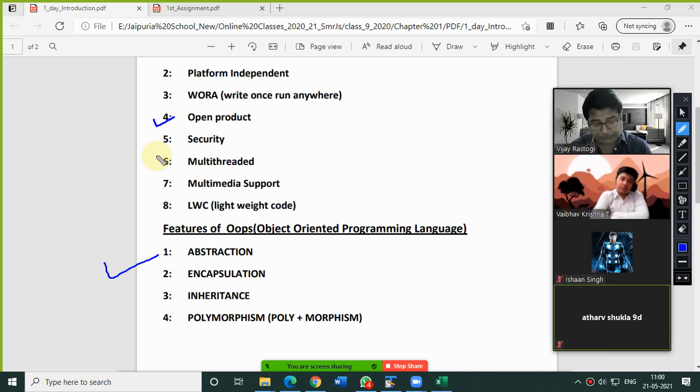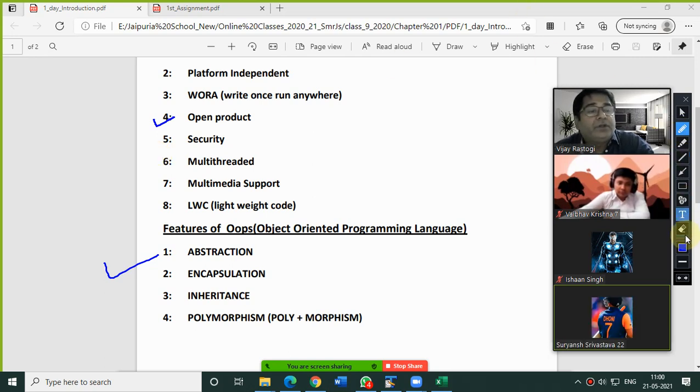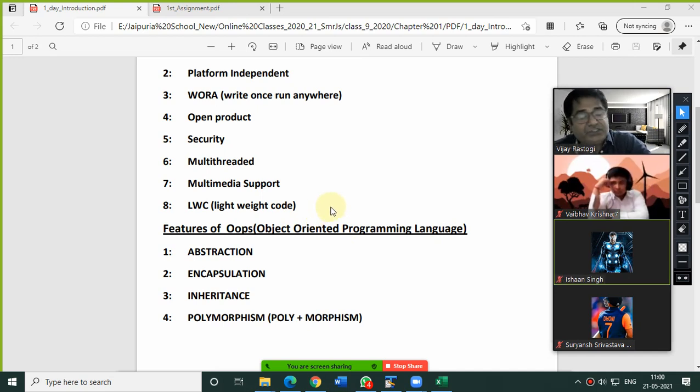Very good. Now, any other feature you want to discuss, beta? Like multimedia, lightweight code? Lightweight code means it consumes less memory space in comparison to other programming languages. That is why Java is a lightweight code programming language, right?